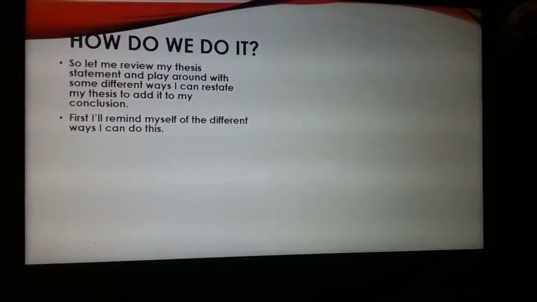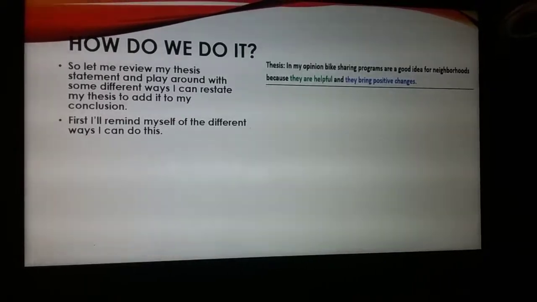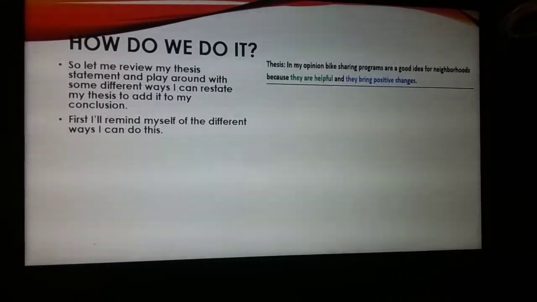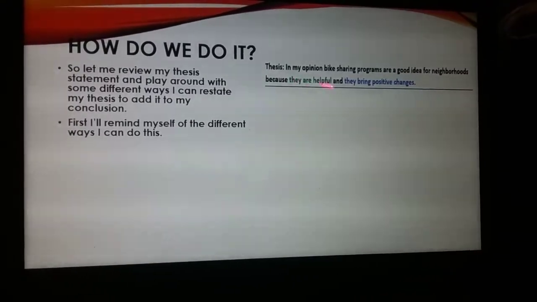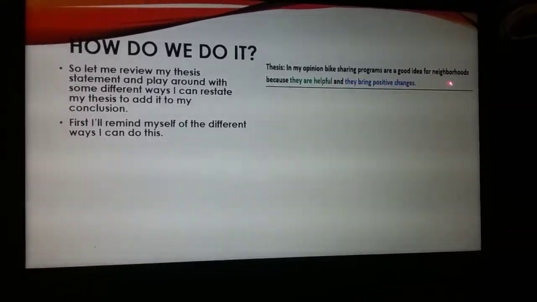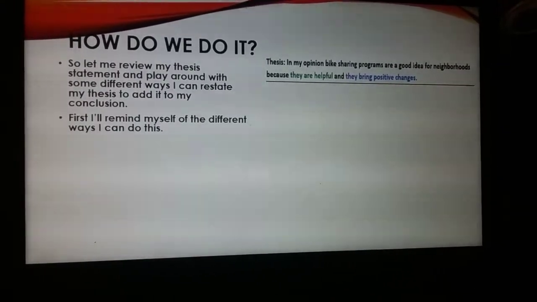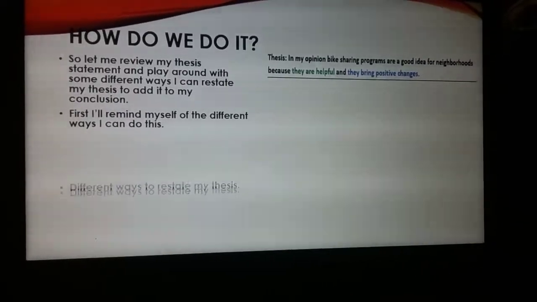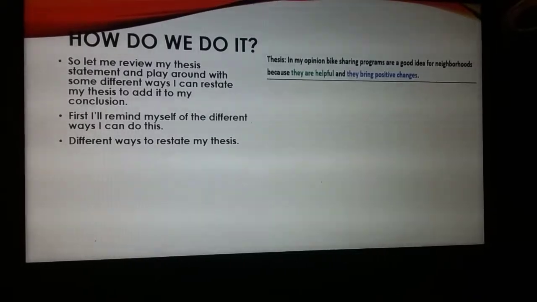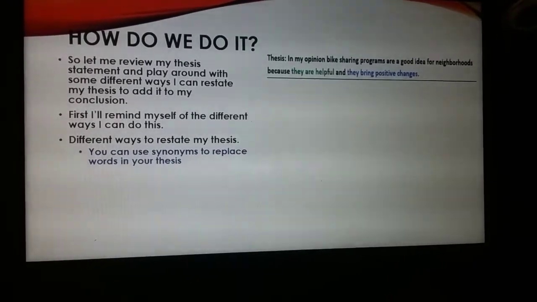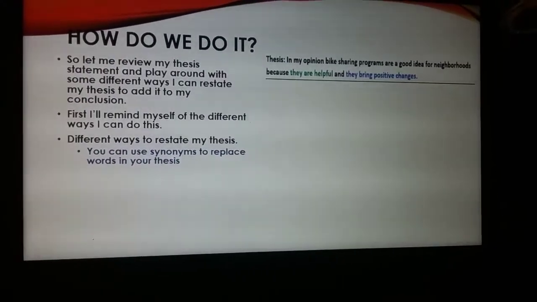Well, let me review my thesis statement and play around with some different ways I can restate my thesis to add it to my conclusion. So here's my thesis statement. It says, in my opinion, bike sharing programs are a good idea for neighborhoods because they are helpful and they bring positive changes. First, I'll remind myself of the different ways I can do this. In the previous slide, we talked about 3 different ways to do it. The first way said you can use synonyms to replace words in your thesis. Here is an example of that.